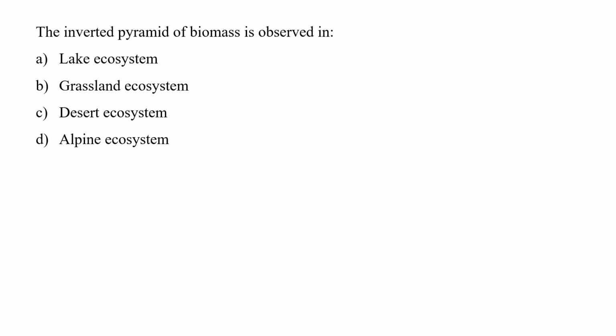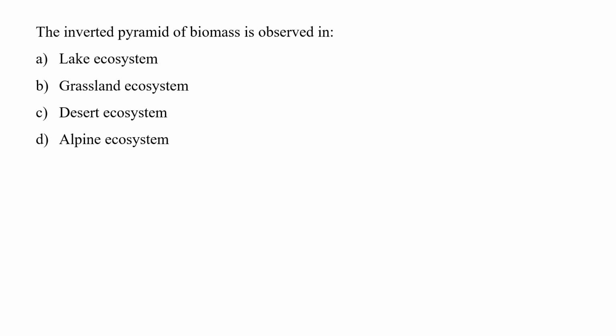So next question is, the inverted pyramid of biomass is observed in. Different examples of ecosystems are given as options. So the inverted pyramid of biomass is always observed in a lake ecosystem or a pond ecosystem. Why?